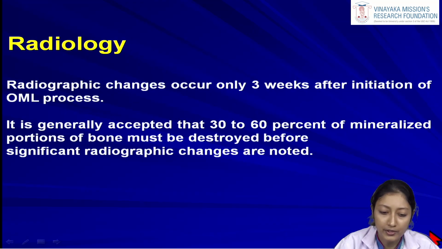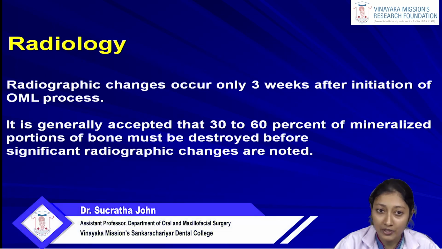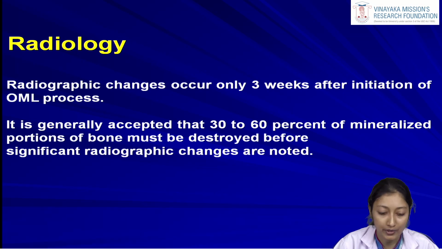When we look at the radiographic features of this chronic suppurative osteomyelitis, here we can expect some radiographic changes because it is a chronic case. In acute osteomyelitis initial stages, we may not be able to see the proper radiographic features, but in case of a chronic osteomyelitis, since already 3 to 4 weeks have passed since the patient has developed the infection, we will be able to see some changes in the radiograph. So now we can clearly label it as a moth-eaten appearance. Radiographic changes occur only 3 weeks after initiation of the osteomyelitis process.